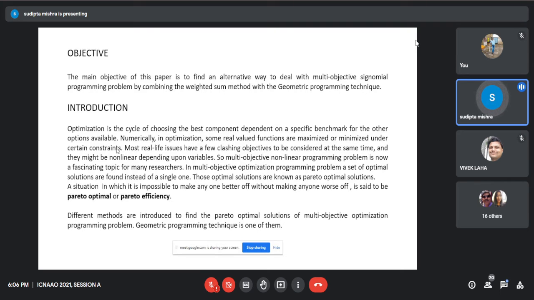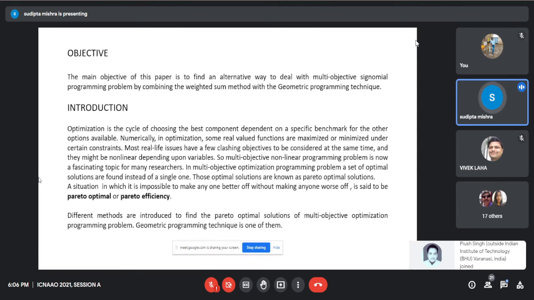But in our real life, the objective is not necessarily only one. Most real-life issues have a few conflicting objectives to be considered at the same time, and they might be nonlinear depending upon variables. So the multi-objective nonlinear programming problem is now a fascinating topic for many researchers. In multi-objective optimization programming problems, a set of optimal solutions is found instead of a single one.